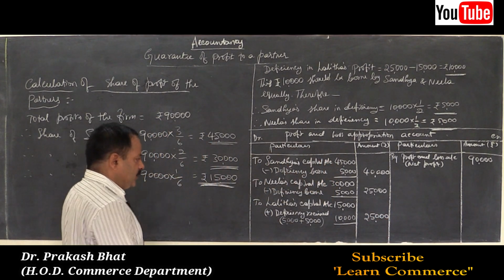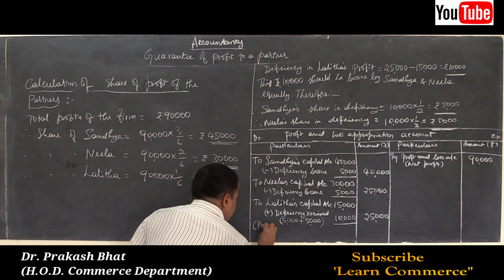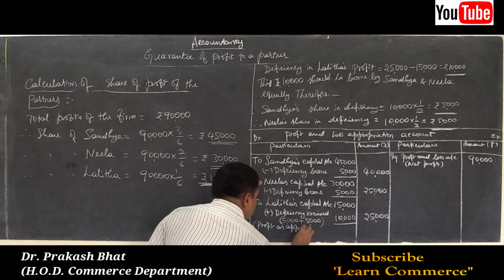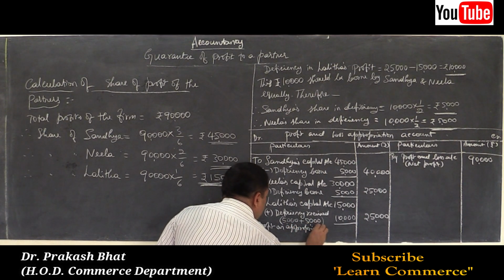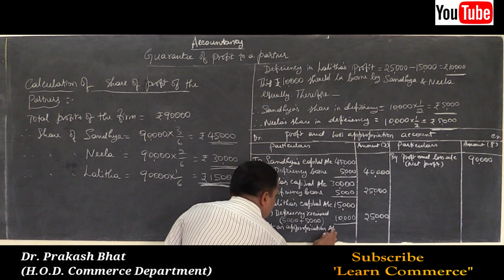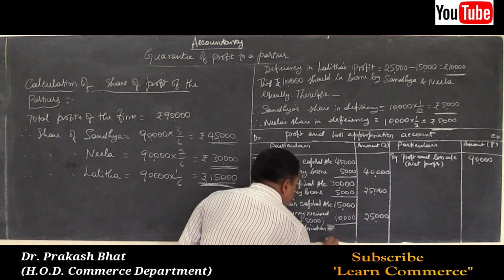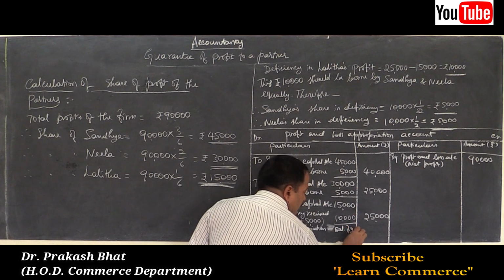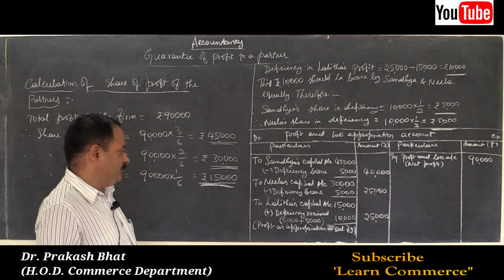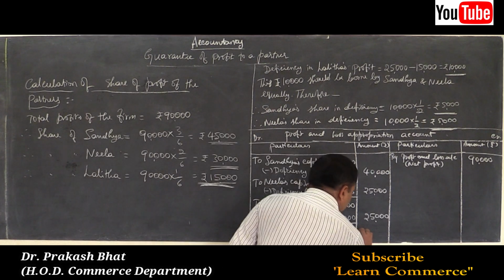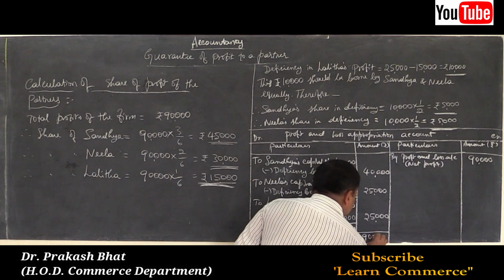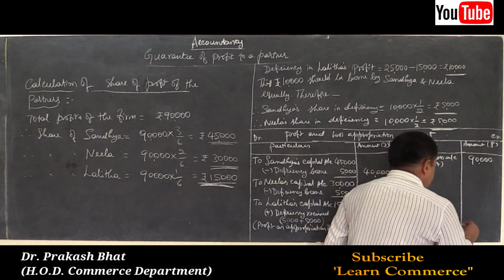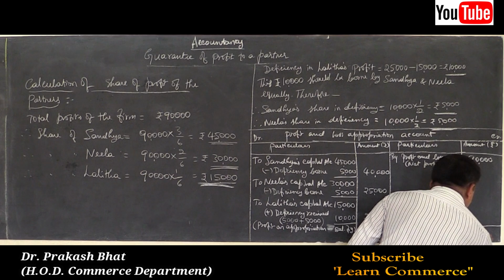That's all. Right here, profit on appropriation, balancing figure. Appropriation account, balancing figure. It's done. Write the total, 90,000 on both the sides. 90,000 here, also 90,000.